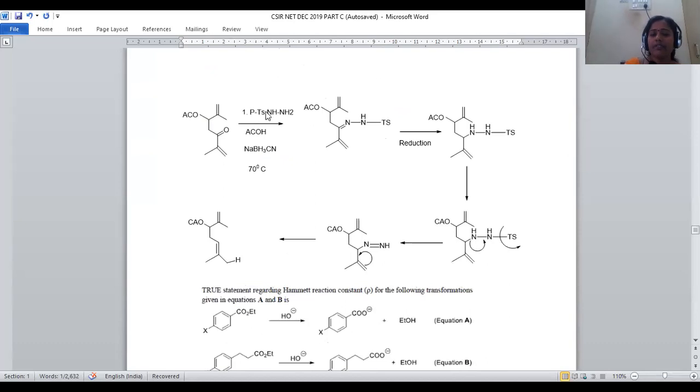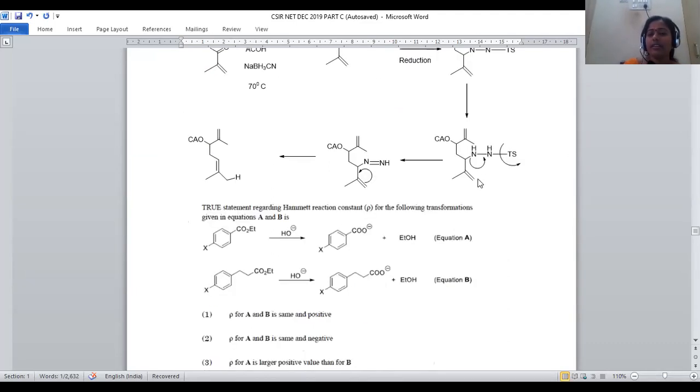We are taking terpene treated with para-tosyl hydrazine. It will be condensed at this carbonyl center, and a hydrazone derivative will be generated. The hydrazone derivative can be treated with the reducing agent sodium borohydrocyanide, so that the double bond will be reduced, forming NH-NH-Ts.